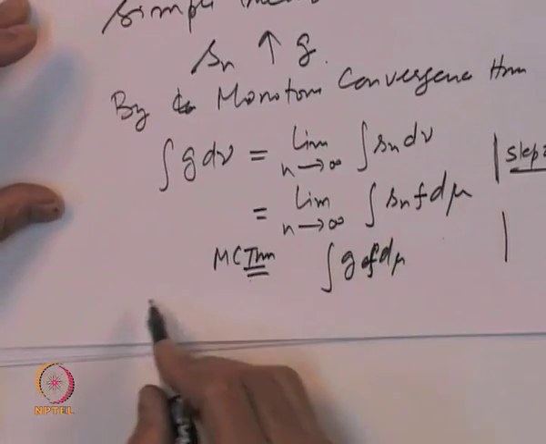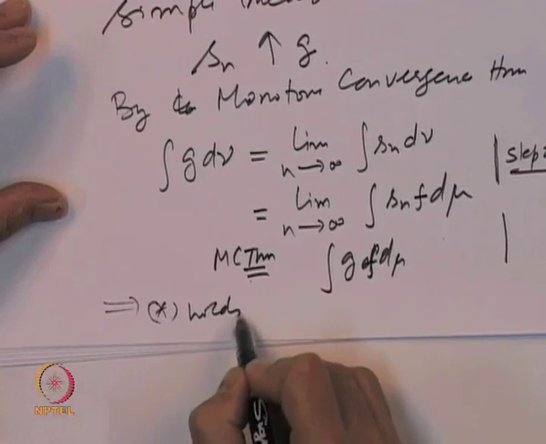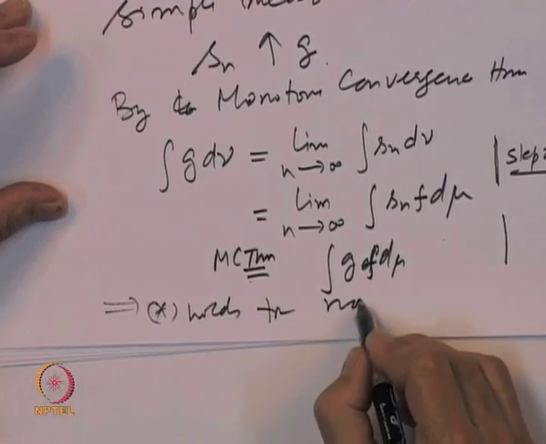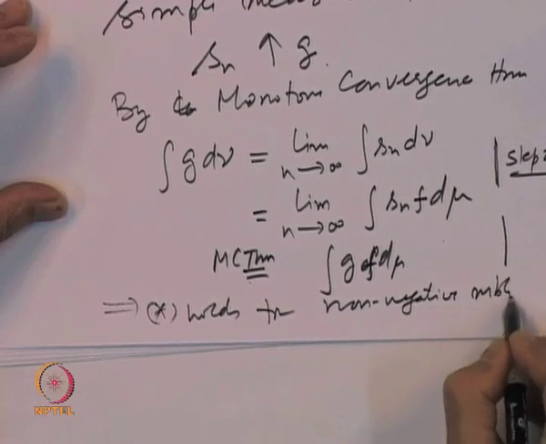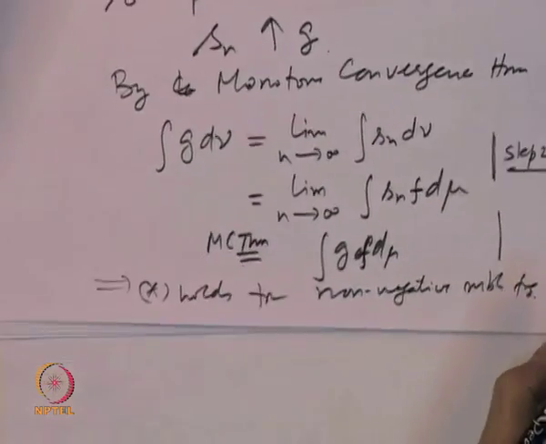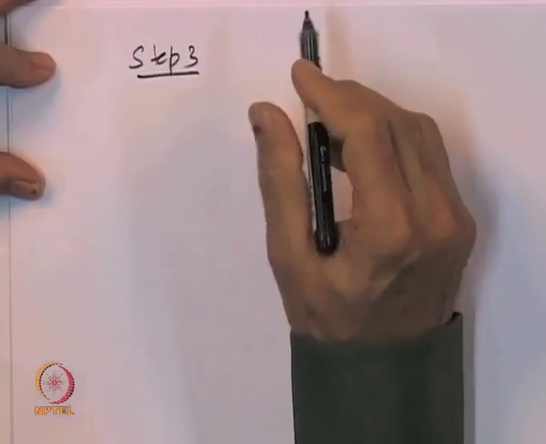So, that implies that star holds for non-negative measurable functions. Okay. And now, let us come to the last part, namely step 3.